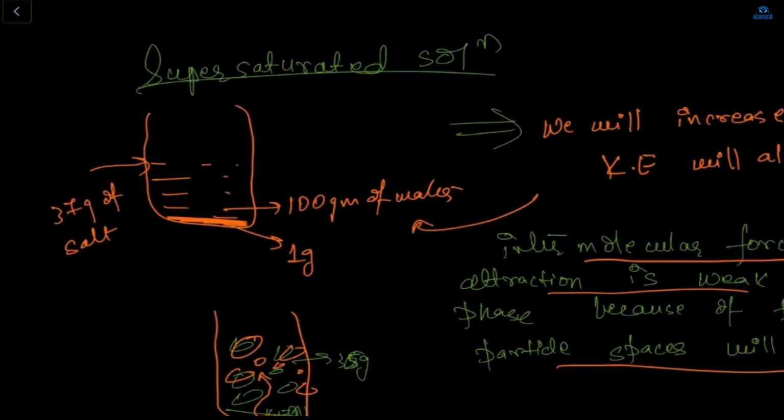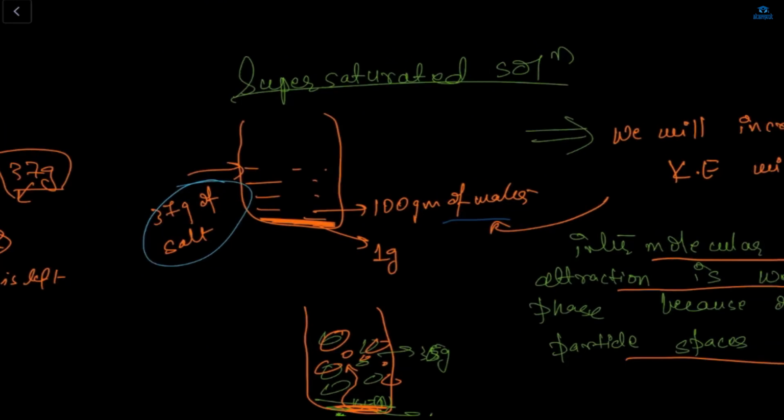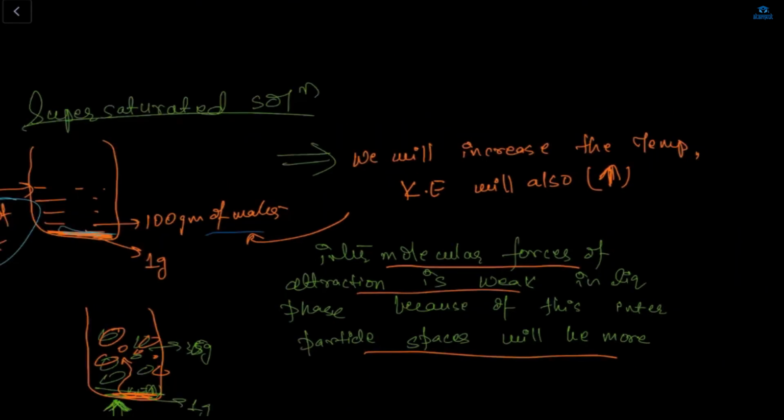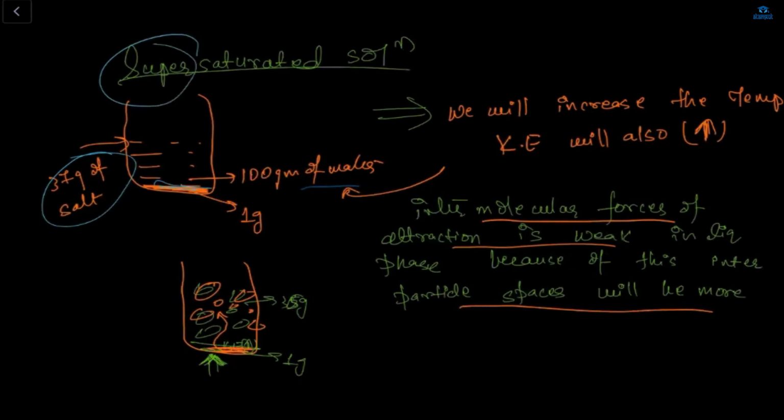See, so what is supersaturated? If I'm taking 100 grams of water and 37 grams of salt, then as per the saturated and unsaturated solution, obviously my 1 gram will not dissolve. It will settle down. So this is the super one, some super energy will be there in this solution.